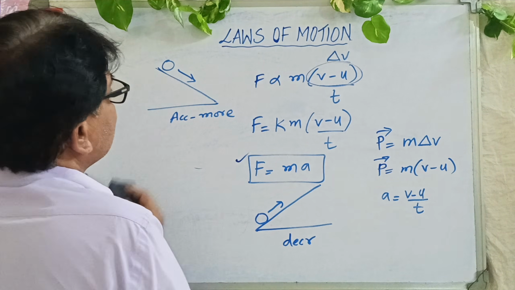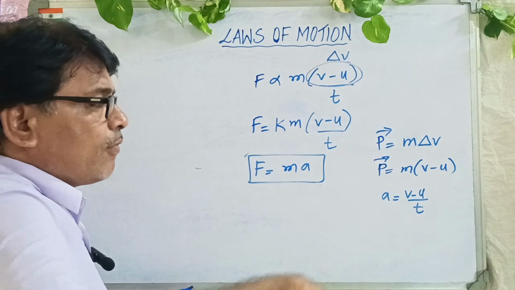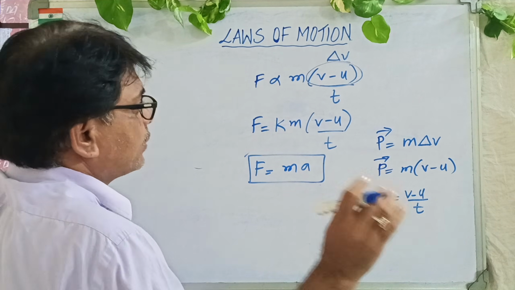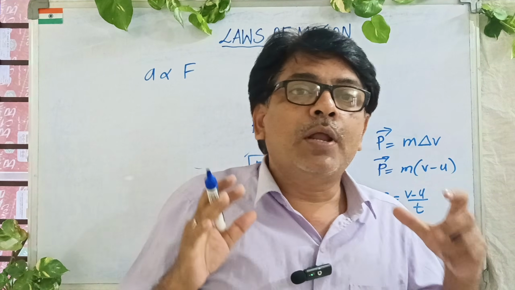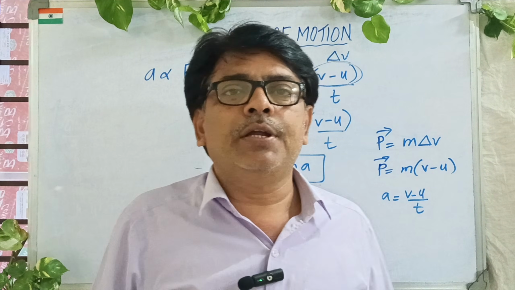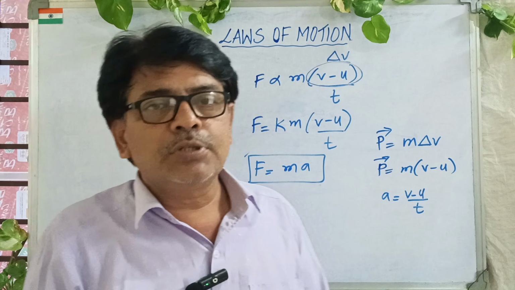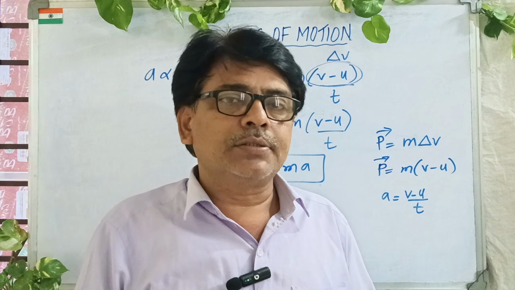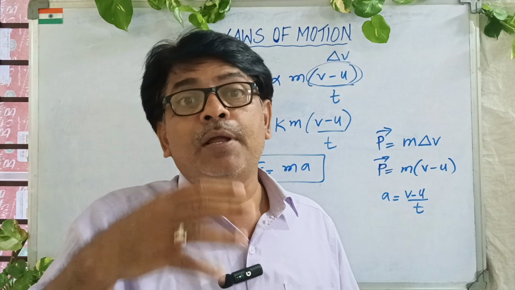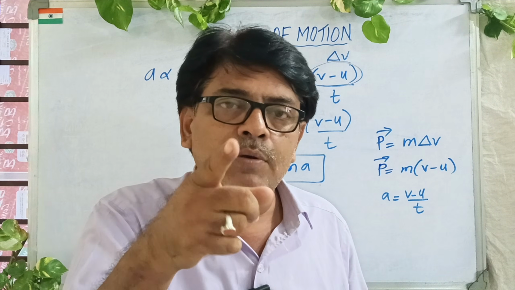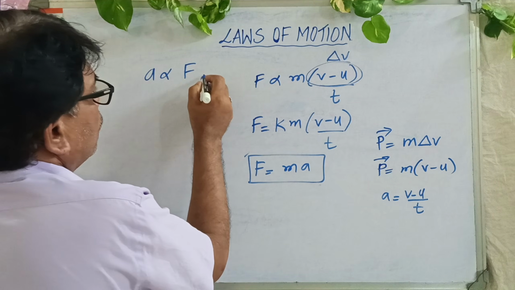So from the point of acceleration, let us see Newton's second law of motion. Acceleration is directly proportional to force. If you apply more force, more acceleration will be created. If you apply less force, less acceleration will be created. Suppose in front of me there are two blocks of mass, 2 kg and 2 kg. In one of them, I am applying 10 Newton of force. In the other one, I am applying 20 Newton of force. Which one do you think will move fast? 20 Newton. So acceleration is directly proportional to force.